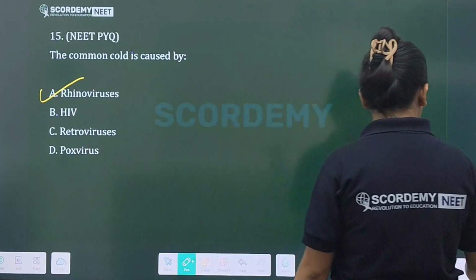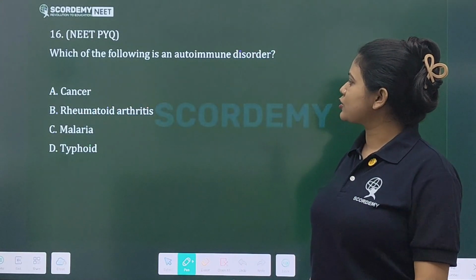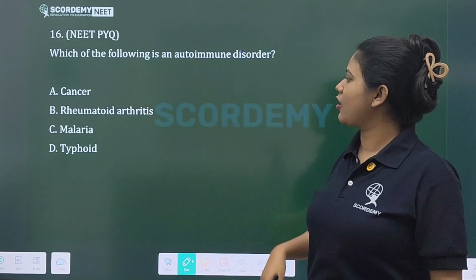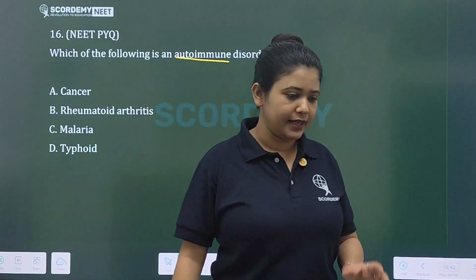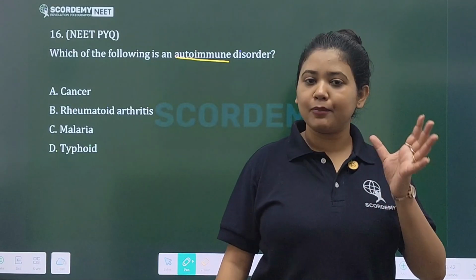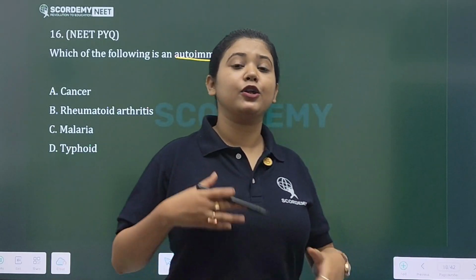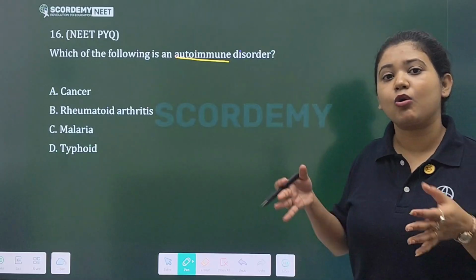Which of the following is an autoimmune disorder? An autoimmune disorder is a condition where your body's immunity cells attack its own cells.